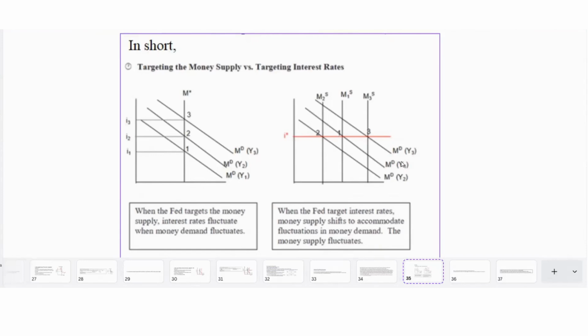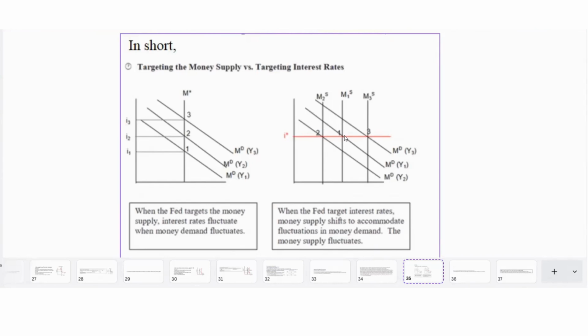So if the relevant money demand curve was MD by Y1, then the money supply curve would be set at M1S, because then this money supply curve is intersecting the relevant money demand curve at I star. If money demand were to increase to MD by Y3, then it would increase the money supply to MS3 in order to keep the money supply curve intersecting the relevant money demand curve at I star.